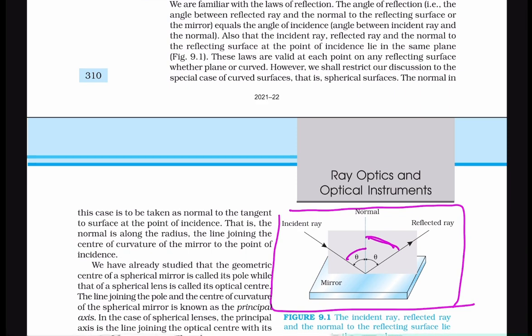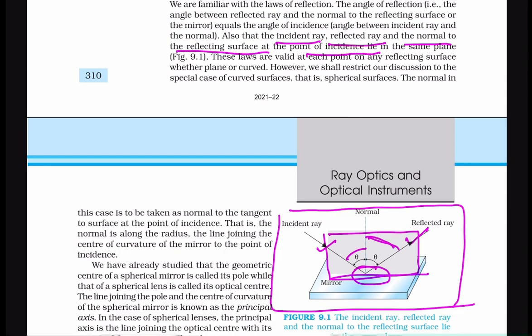Also, the incident ray, reflected ray, and the normal to the reflecting surface at the point of incidence lie in the same plane. So all these three lie in the same plane.